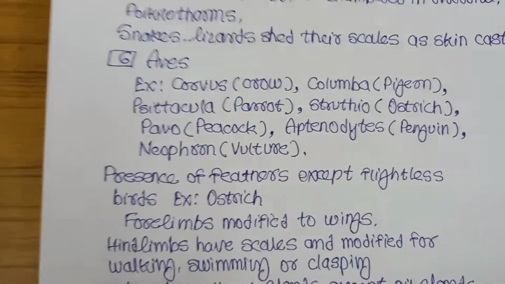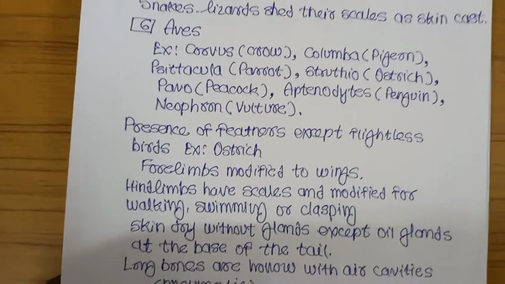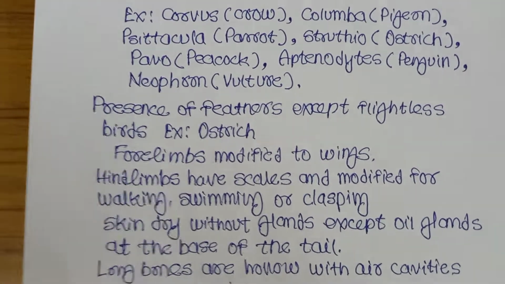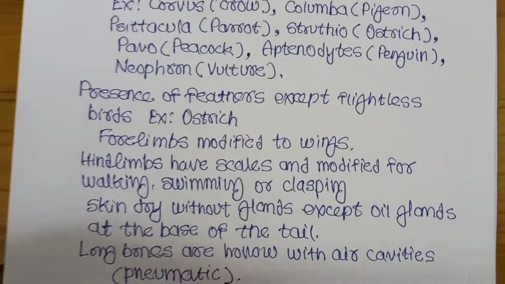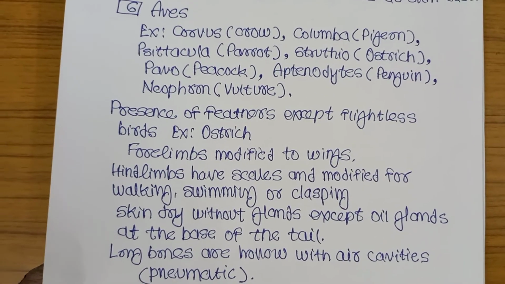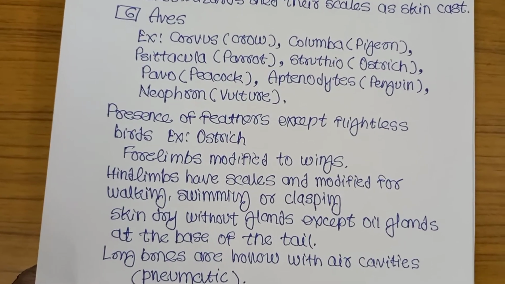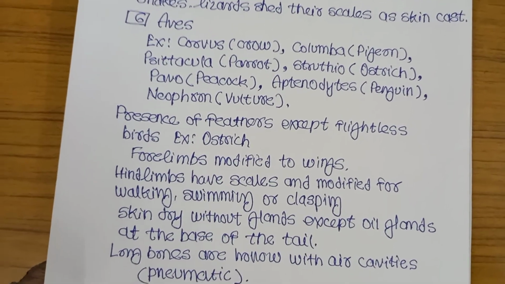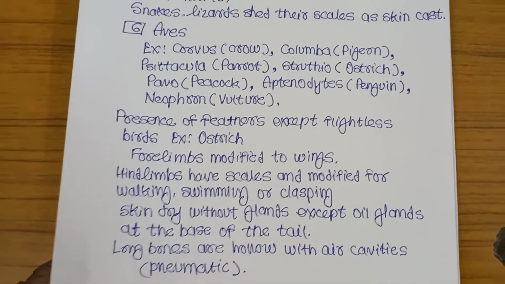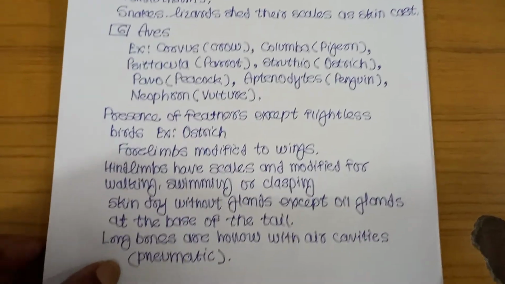This is a flightless bird. Forelimbs, what about them? They are modified into wings. Hind limbs have scales. And what is the function of hind limb? Walking, swimming, clasping. They have dry skin. Skin dry without glands. No glands present on the skin except oil glands. Where are the oil glands present in birds? These oil glands are present at the base of the tail.